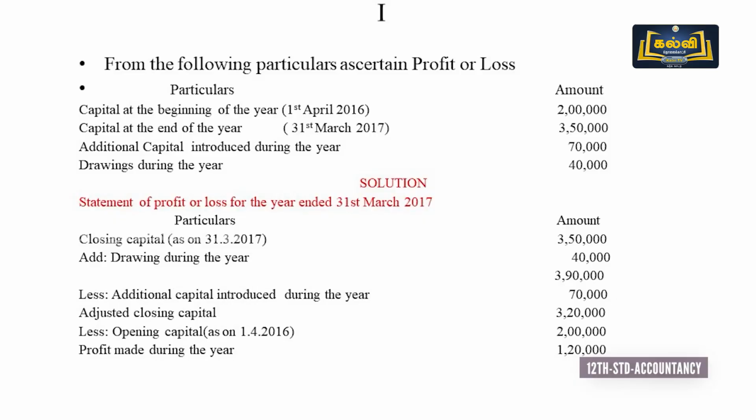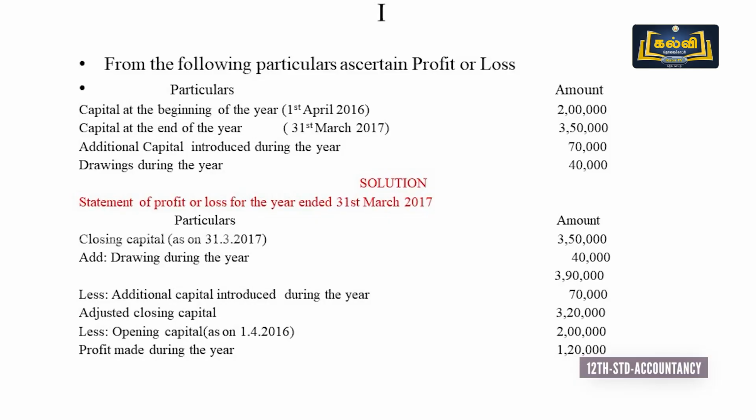Next we pass on to the sums. First sum: from the following particulars ascertain profit or loss. Capital in the beginning of the year 2 lakhs, capital at the end of the year 3,50,000, additional capital introduced 70,000, drawings during the year 40,000. So the capital in the beginning means the opening capital. Capital at the end of the year means closing capital, additional capital and drawings.